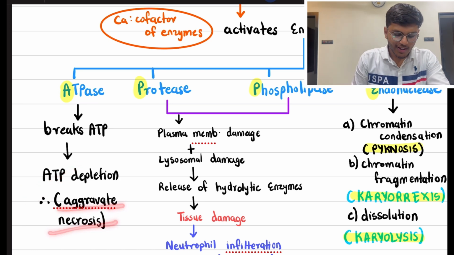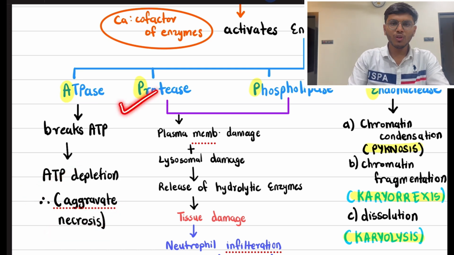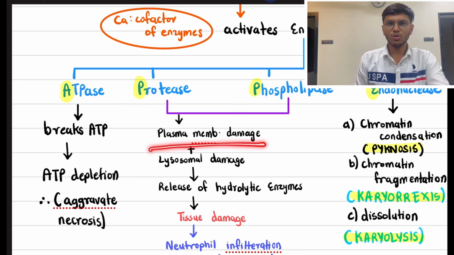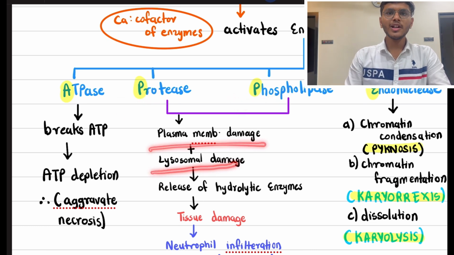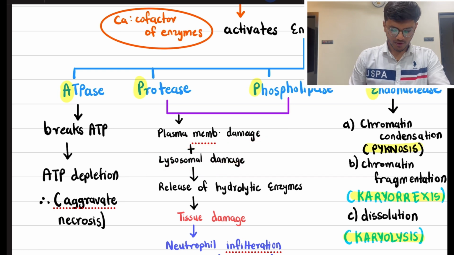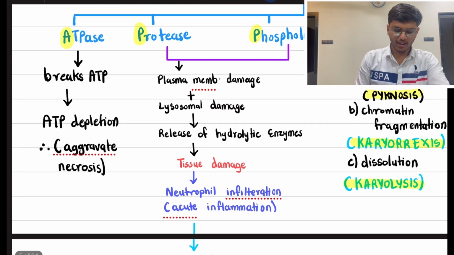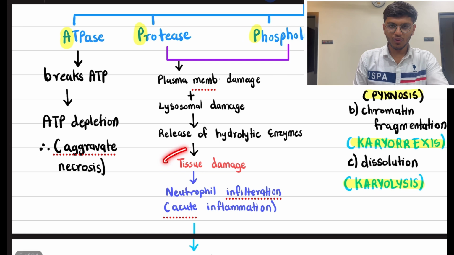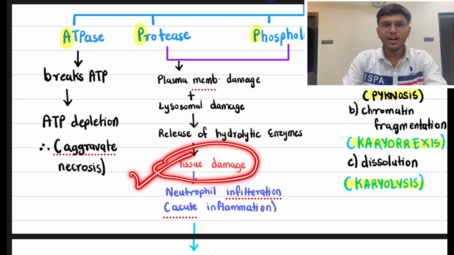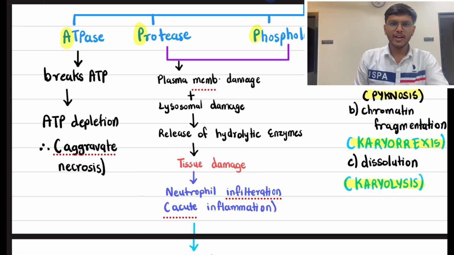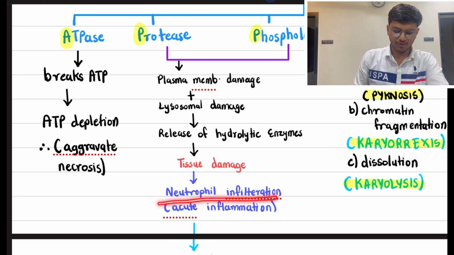Now, protease and phospholipase both damage the plasma membrane and the lysosome also. Due to this, there is release of hydrolytic enzymes. Due to the release of hydrolytic enzymes, there is damage to the surrounding tissue. To recover from the damage, the neutrophils come to that area and engulf the damage. Therefore, it is known as neutrophil infiltration or acute inflammation.